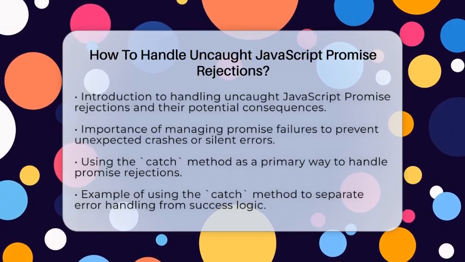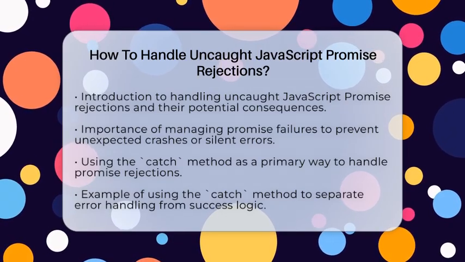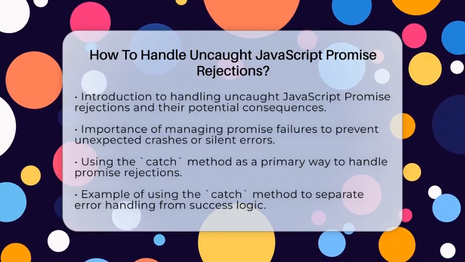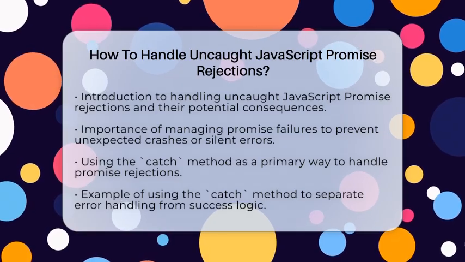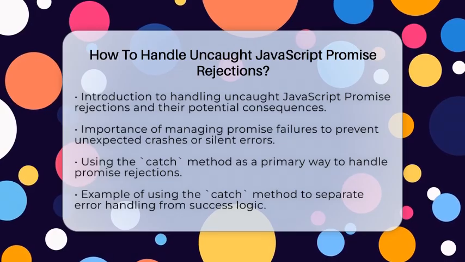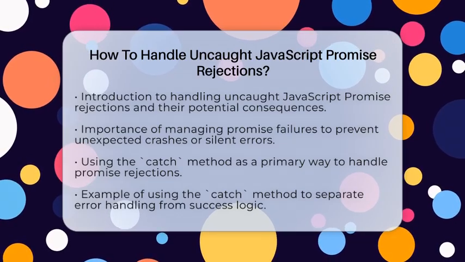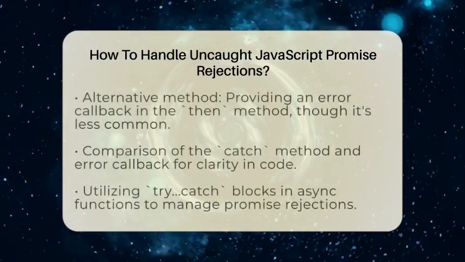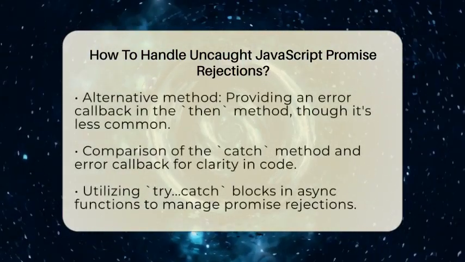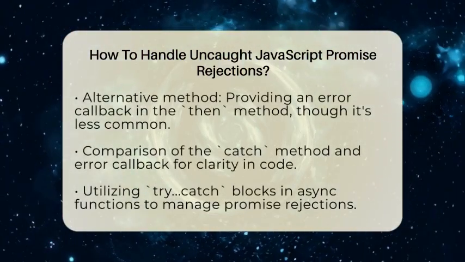someAsyncOperation().then(result => console.log('Success:', result)).catch(error => console.error('Promise rejected:', error)). This way, if the promise fails, you will see a clear error message in the console.